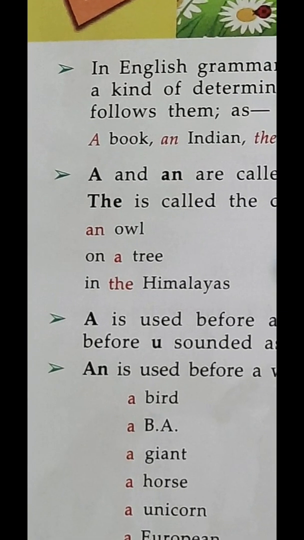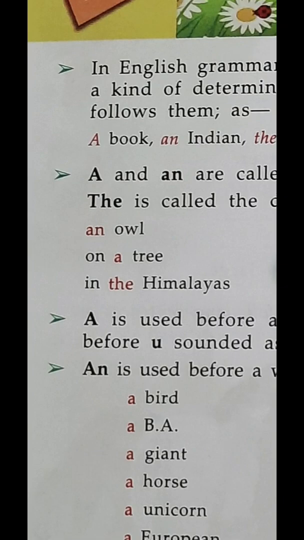Now on a tree: this is an indefinite article, right? Like I have said, there are so many trees and you are not sure which tree you are talking about. And t is not a vowel. That is the reason the article a will be written in front of tree.